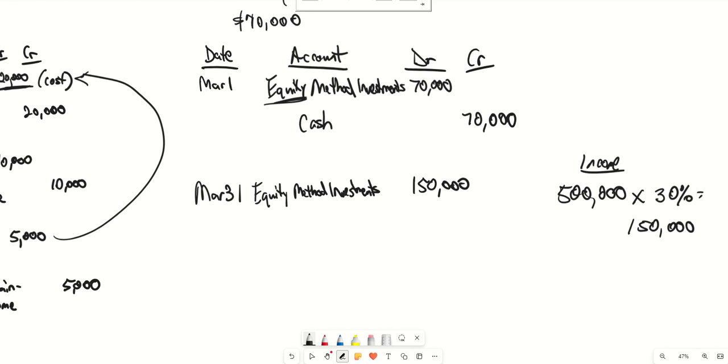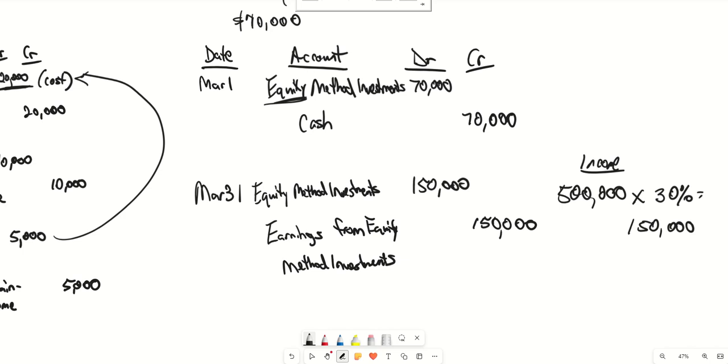All right. So the other account that's going to be affected is an account called earnings from equity method investments for that same amount. Okay. So this is the investor's share of the company's earnings as of March 31st.